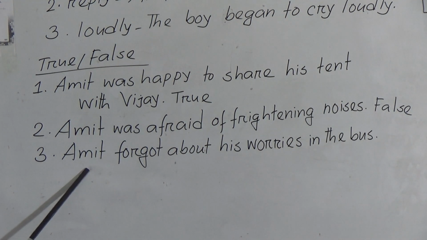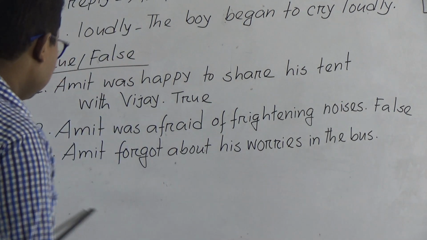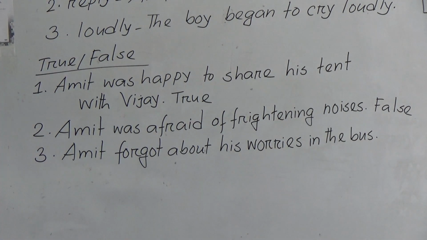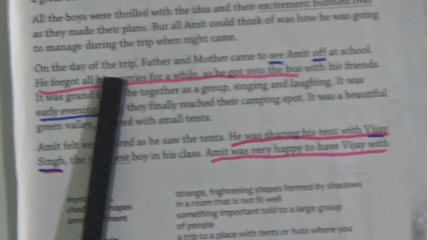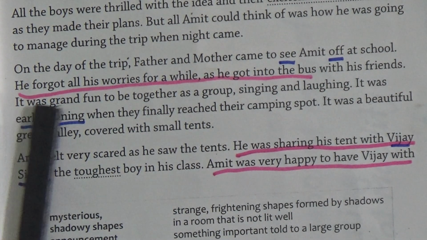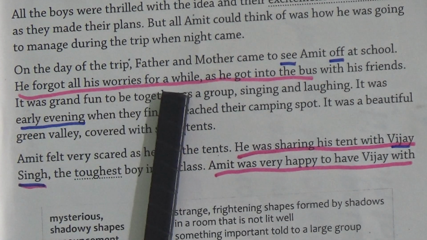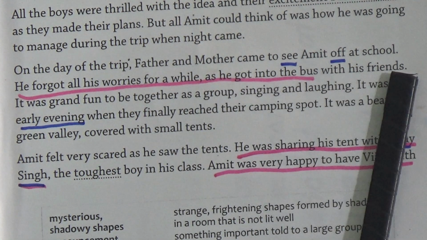Number 3, Amit forgot about his worries in the bus. True or false? Let's go to the unit again. One day of the trip, father and mother came to see Amit off at school. He forgot all his worries for a while as he got into the bus with his friends.